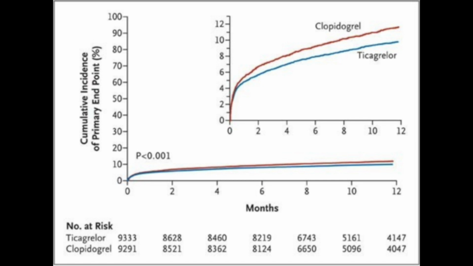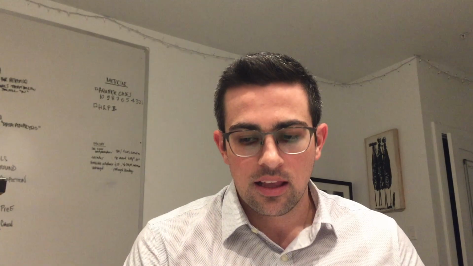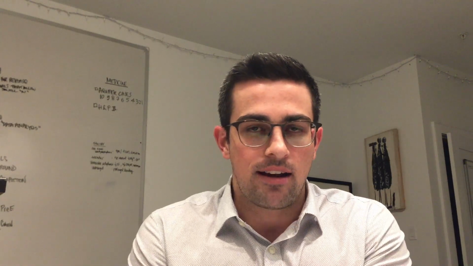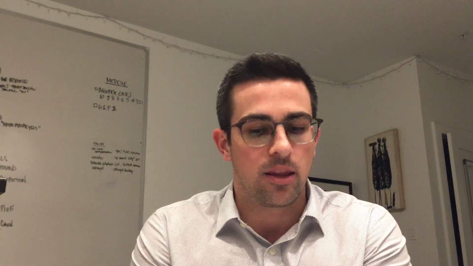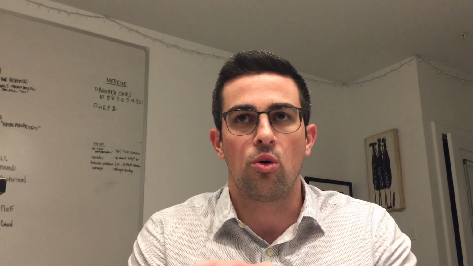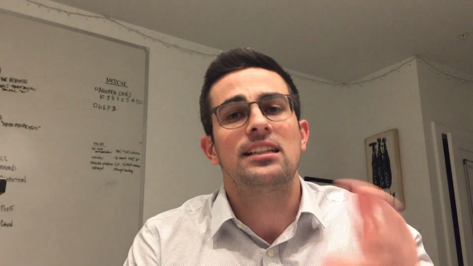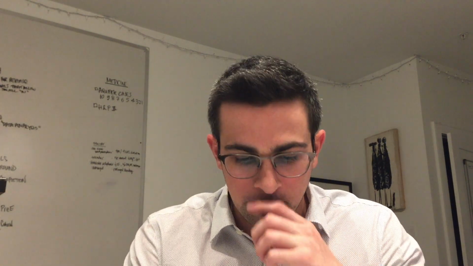And we see here that more primary events are reached with clopidogrel, with a p-value of 0.001 or less, meaning ticagrelor had fewer of these vascular causes of MIs or strokes within this 12-month time period. So this tells us that ticagrelor is superior in that, and the p-value shows that it was a statistically significant difference.